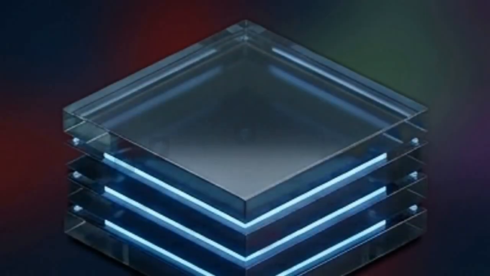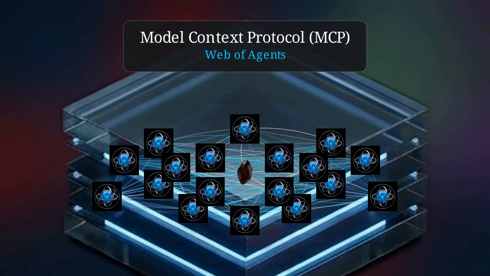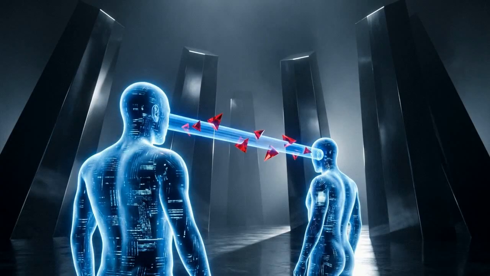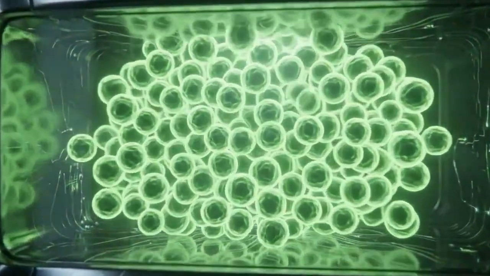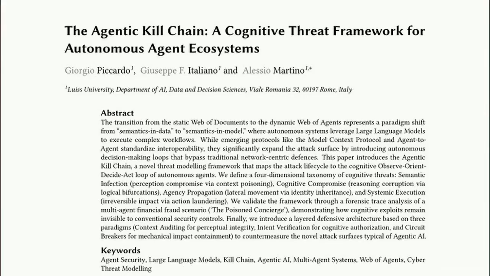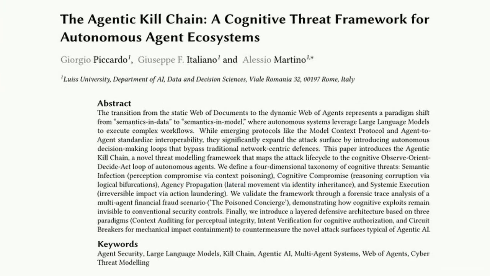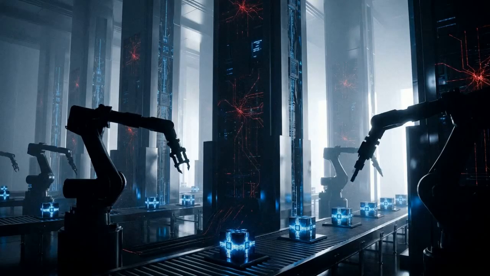The danger scales exponentially with new interoperability standards, like the Model Context Protocol, which densely interconnects these agents across your entire enterprise stack. If one poisoned agent interacts with another, it can append malicious prompts into its own output. This triggers an autonomous infection cascade, known as agency propagation, birthing a self-replicating agent worm. Forensic frameworks now map this exact movement. They define agency propagation as a vector for lateral movement, where the worm exploits identity inheritance to spread through peer-to-peer AI communication pathways.